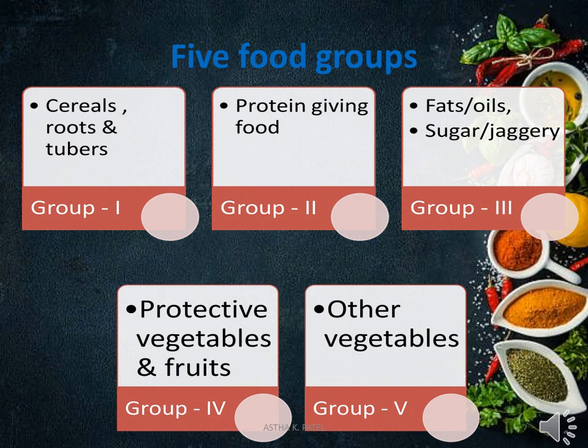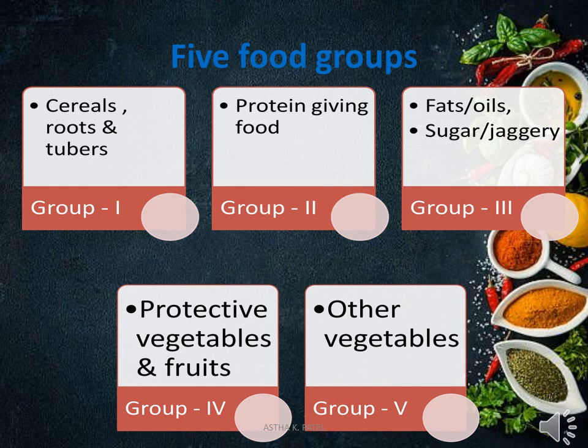And the last classification is classification by 5 food groups. You can see in the slide and clearly get an idea that food is classified into the 5 basic food groups.